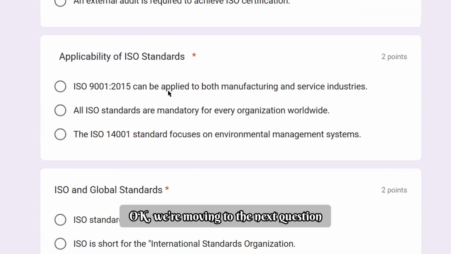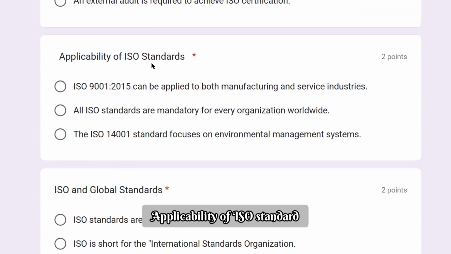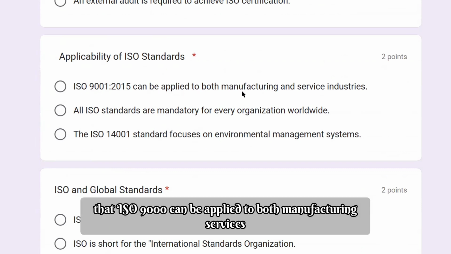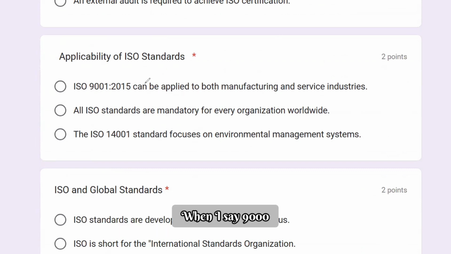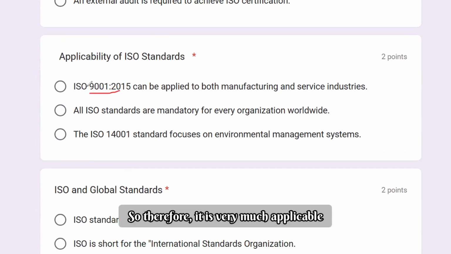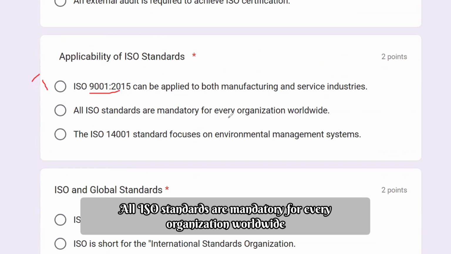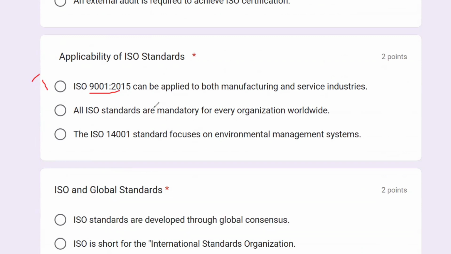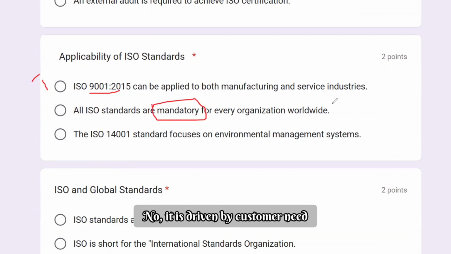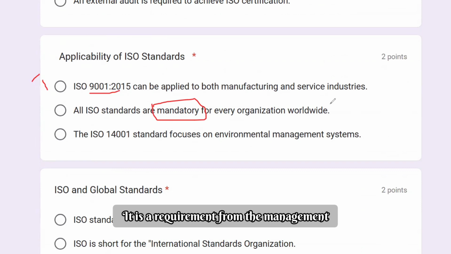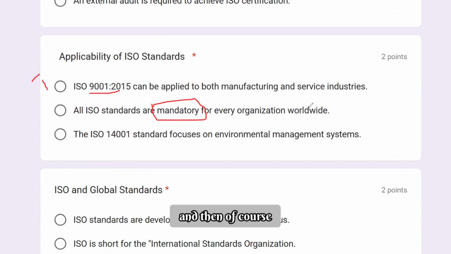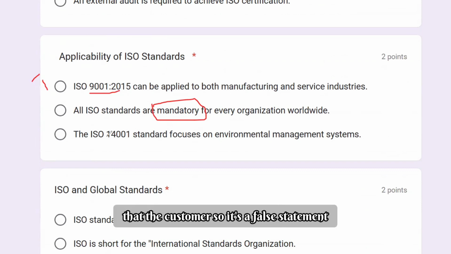Okay, we are moving to the next question. Applicability of ISO standards. We can see that ISO 9000 can be applied to both manufacturing and services. Yep, of course. When you say 9000, it applies to product and services. So therefore, it is very much applicable. All ISO standards are mandatory for every organization worldwide. No, it is driven by customer need. It is a requirement from the management, and it is all management's call, and then of course the bigger thing is the customer. So it's a false statement.